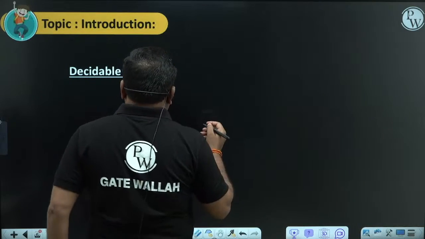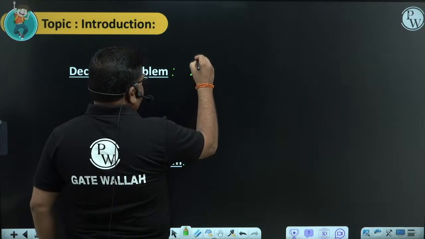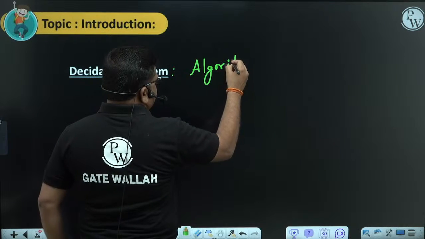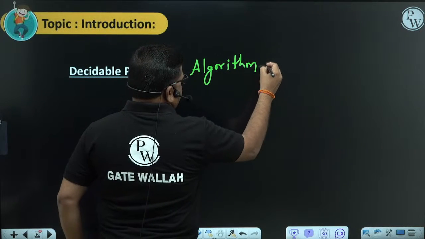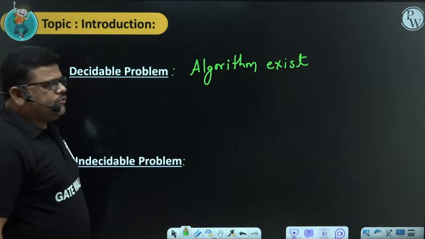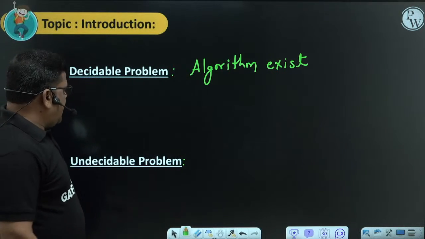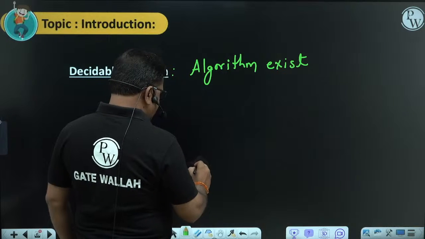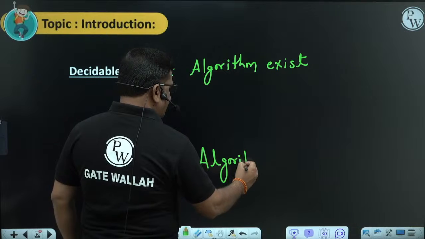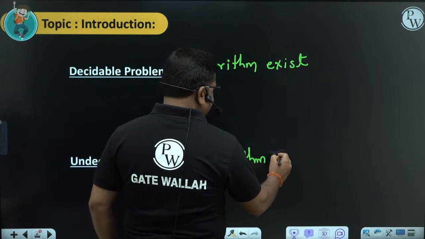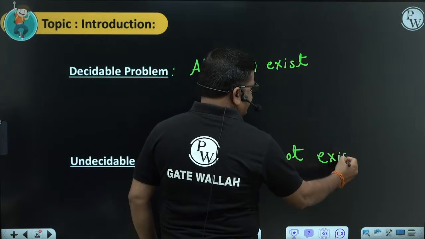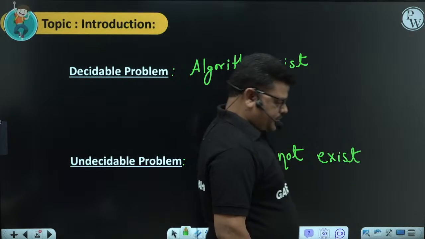Decidable problems are generally defined as the problems for which an algorithm exists. Undecidable problems mean problems for which an algorithm does not exist.